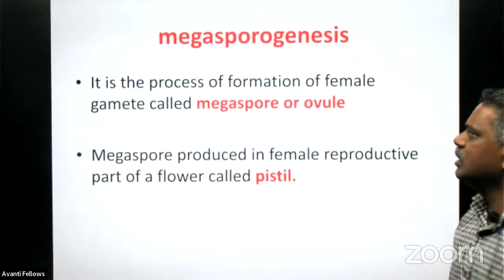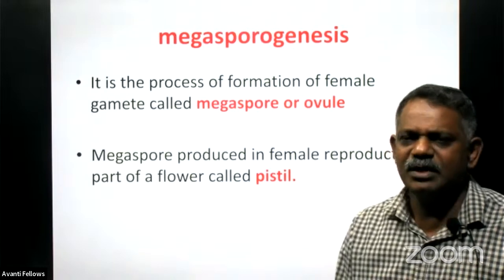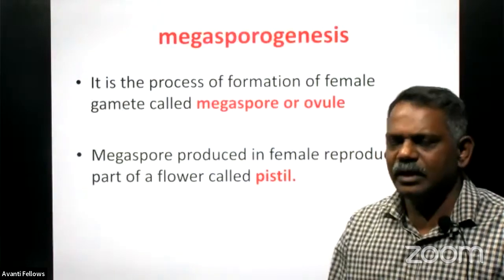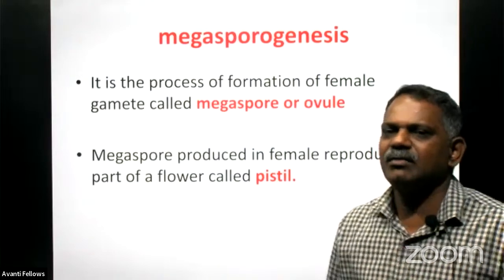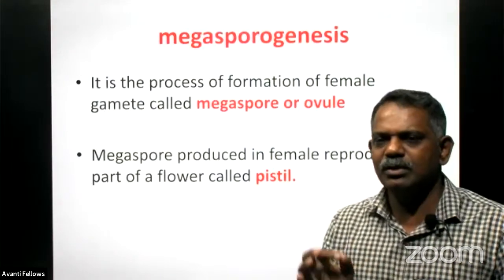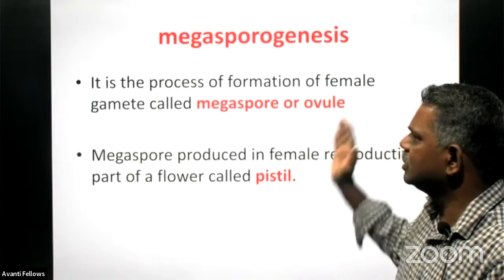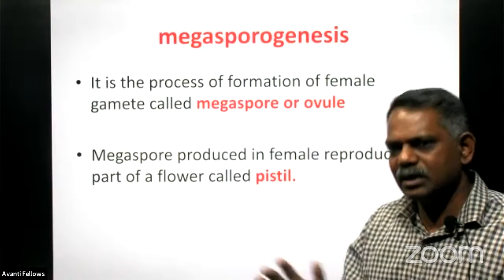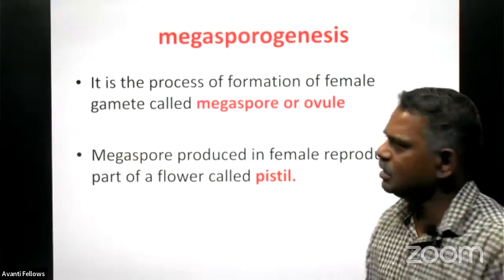Then come to the next one, that is megasporogenesis. What is megasporogenesis? It is the process to produce the female reproductive gamete. And the megaspore is the female gamete, or we call it the ovule.